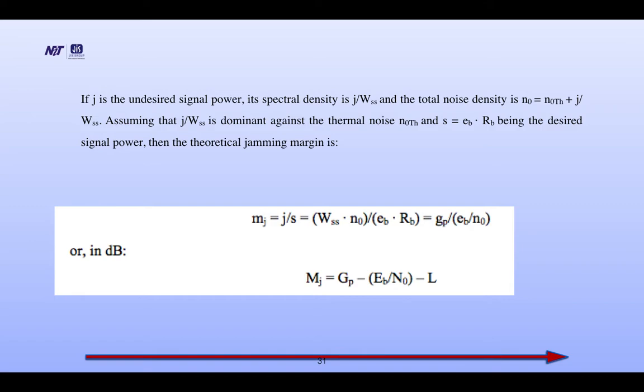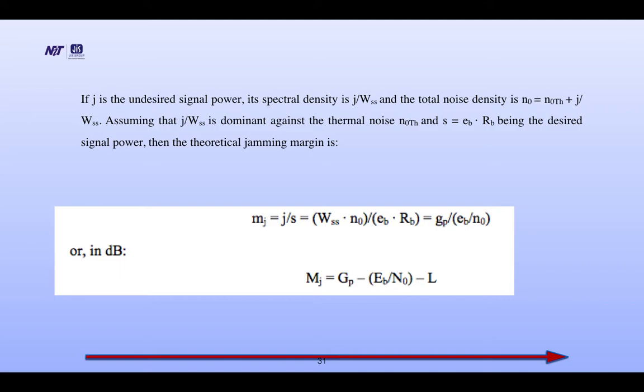If J is the undesired signal power, its spectral density is J by WSS, and the total noise density is NO equal to NO threshold plus J divided by WSS.